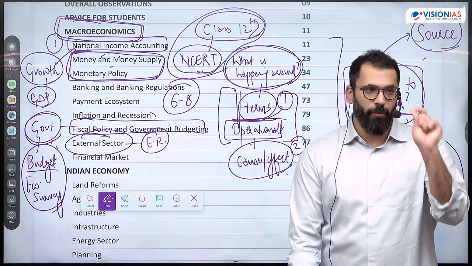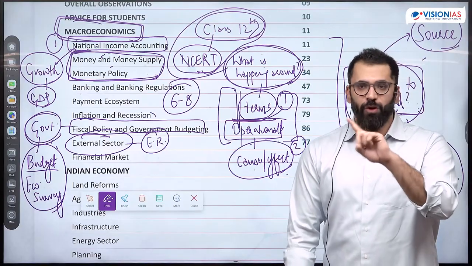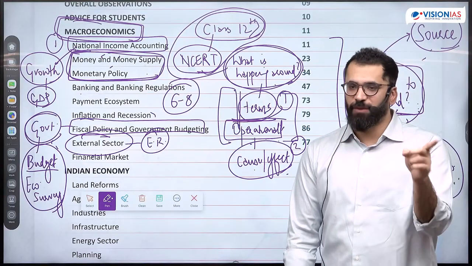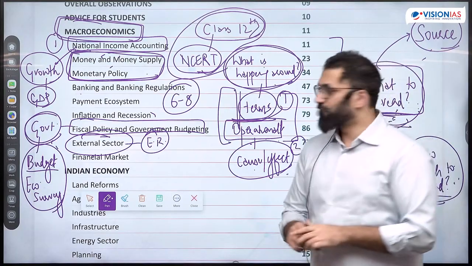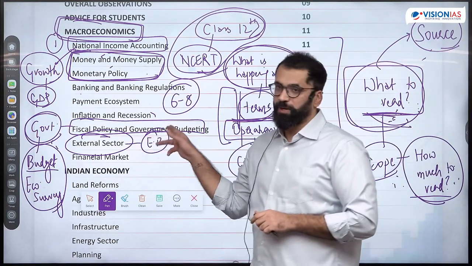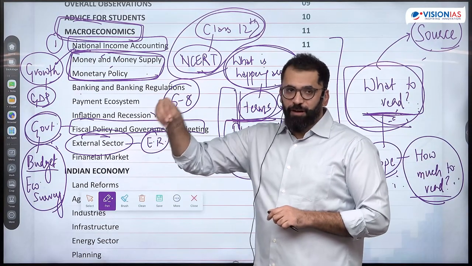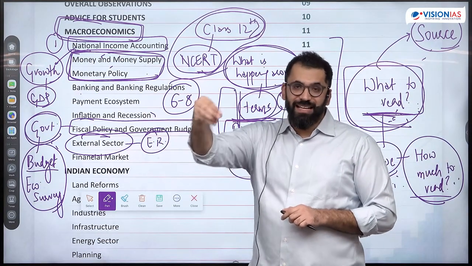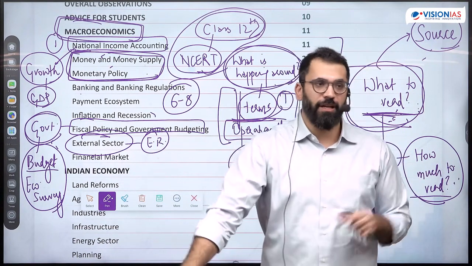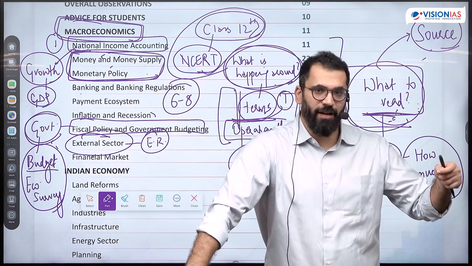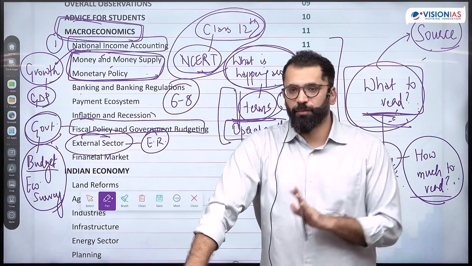If you see, from the topics I'm deriving the sources, I'm not doing the other way around, that the sources are telling me what exactly to do. The topics are telling me what exactly the domain is. If there is a topic of fiscal policy and government budgeting, any government development with respect to expenditure, whether it is center-state relation, whether it is any particular scheme where the government has spent money, any particular institution the government has established, all become important for my exam.